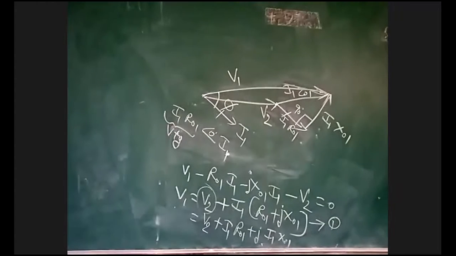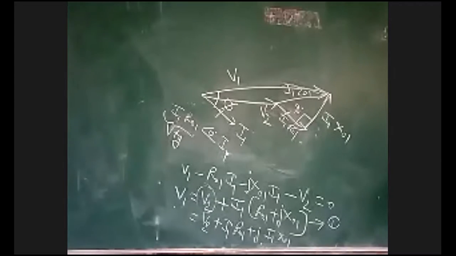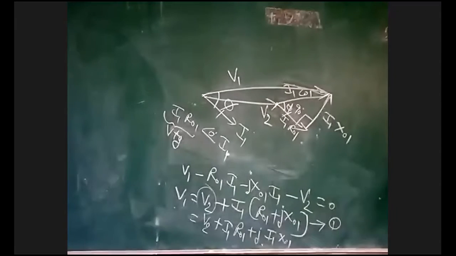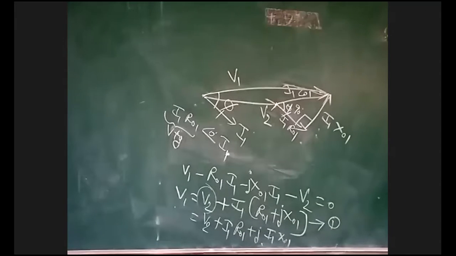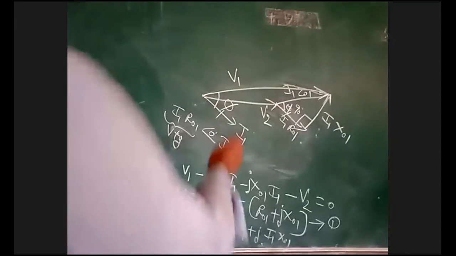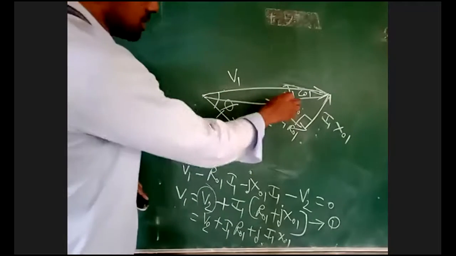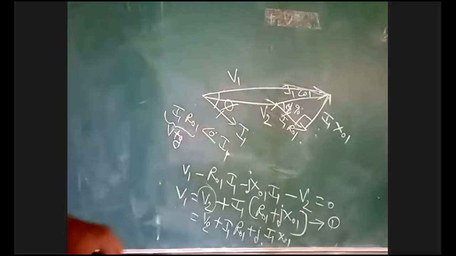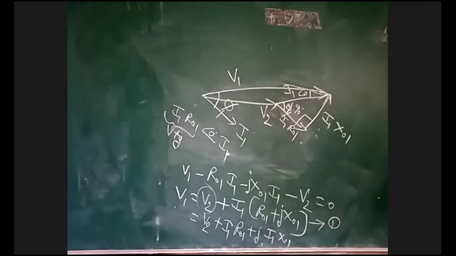Phi is the angle between V1 and I1. Is it clear? Then the angle here is also phi. These two angles are phi.